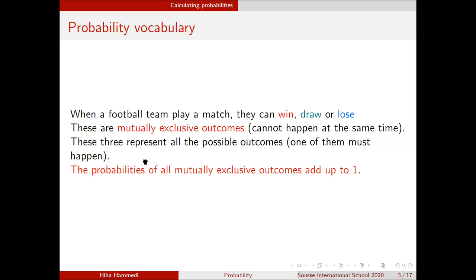Right, so the probabilities of all mutually exclusive outcomes add up to 1. So if I know the probability of winning, the probability of drawing, the probability of losing, when I add these 3 probabilities, I need to find 1. And this is a good way to check your answers in the future. If they ask you to get probabilities and you know that the outcomes are mutually exclusive, just add the probabilities and check they add up to 1.